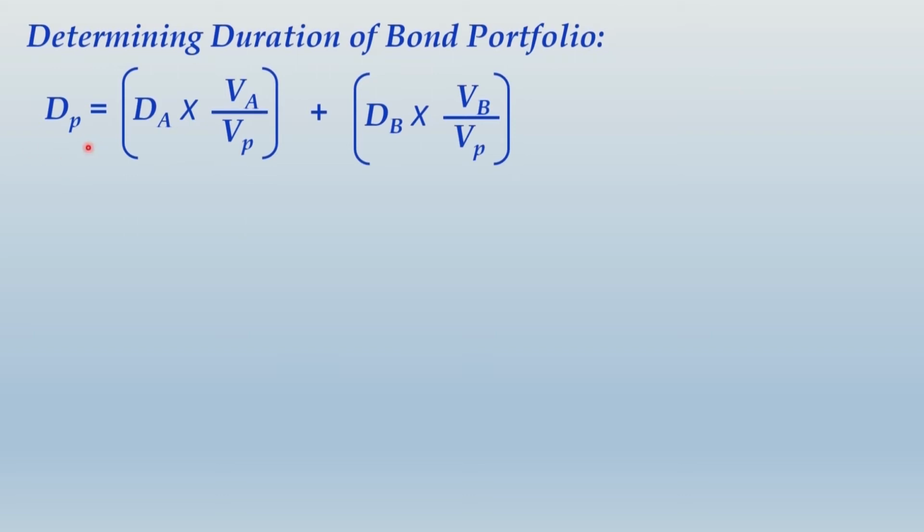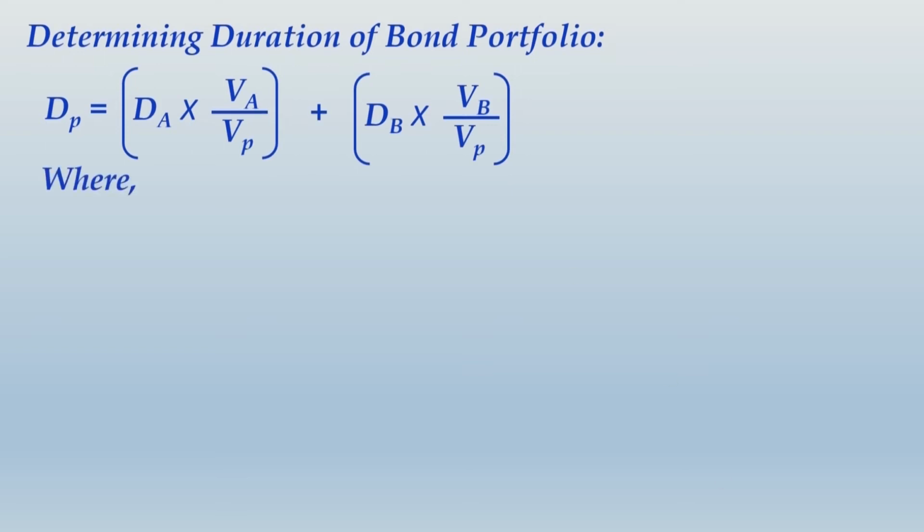DP stands for the duration of the bond portfolio. VP is the value of bond portfolio. VA is the total value of bond A. VB is total value of bond B. DA and DB are the duration of the two individual bonds, and this proportion VA upon VP will indicate the weight of bond A, and VB upon VP will indicate the weight of bond B.